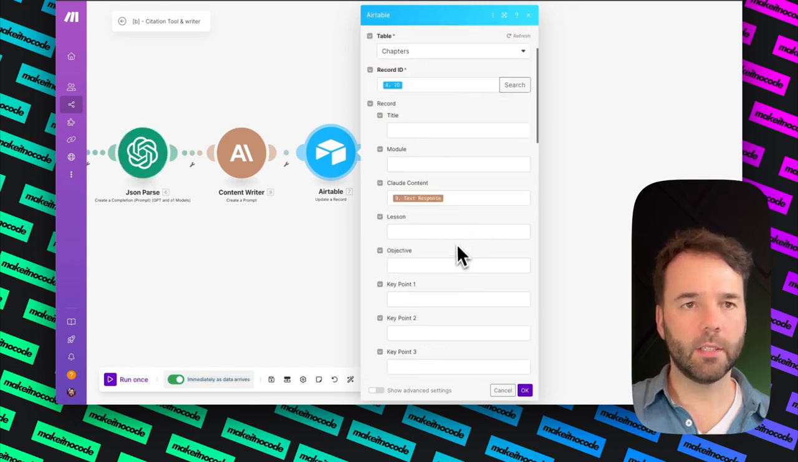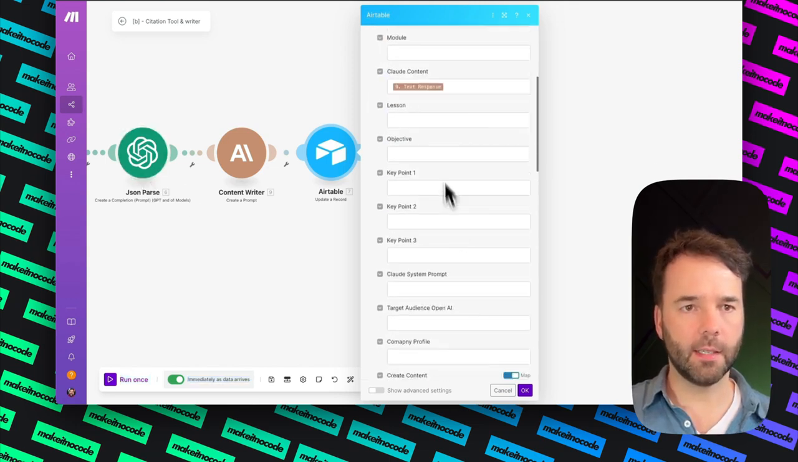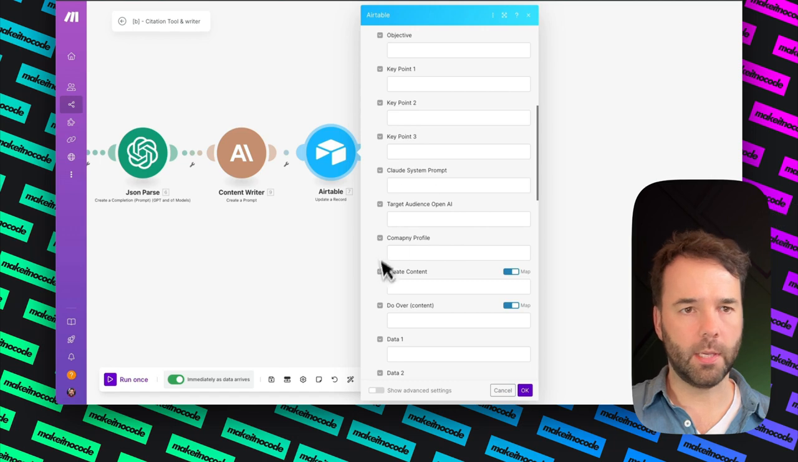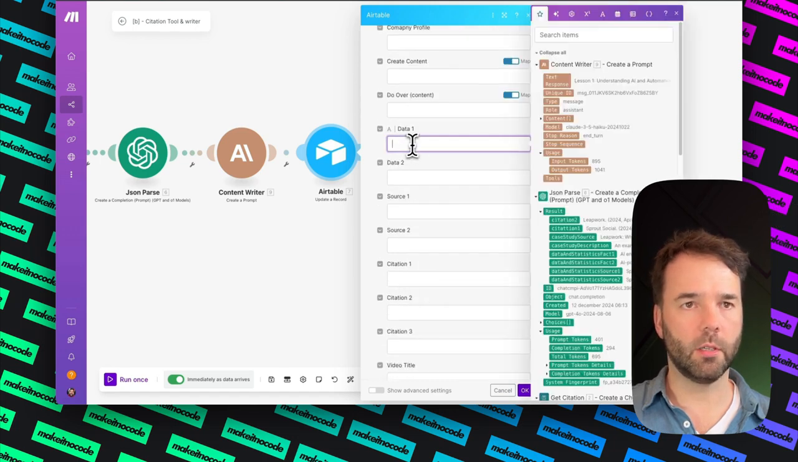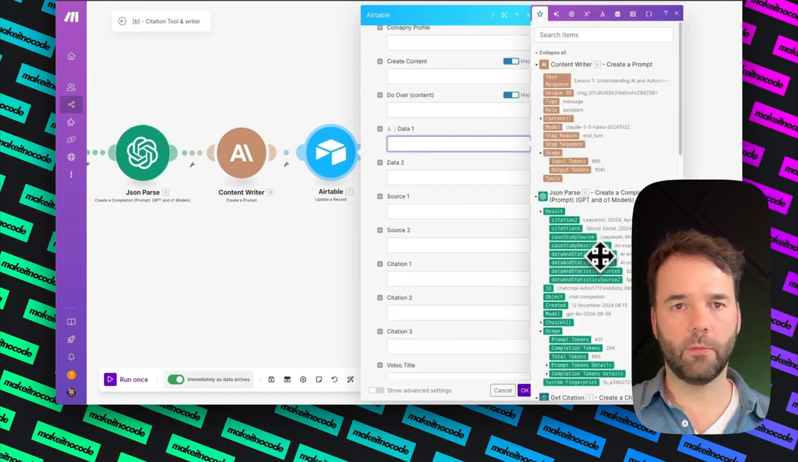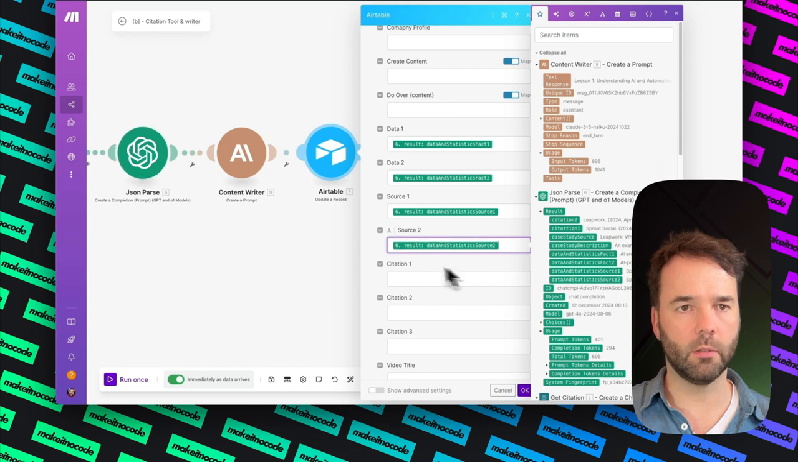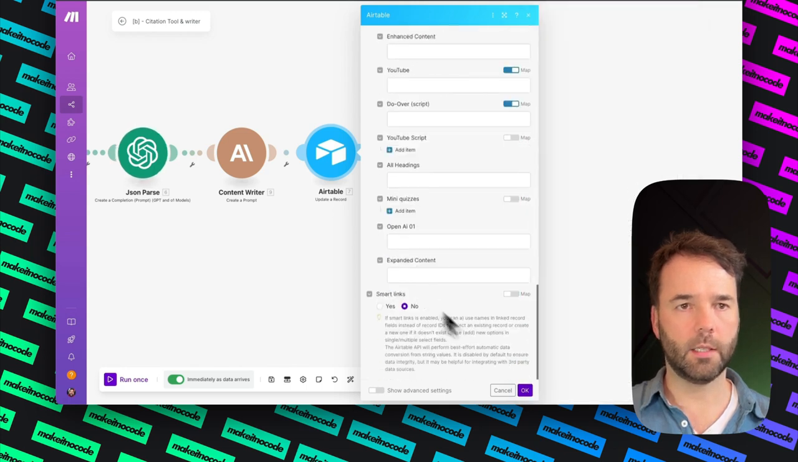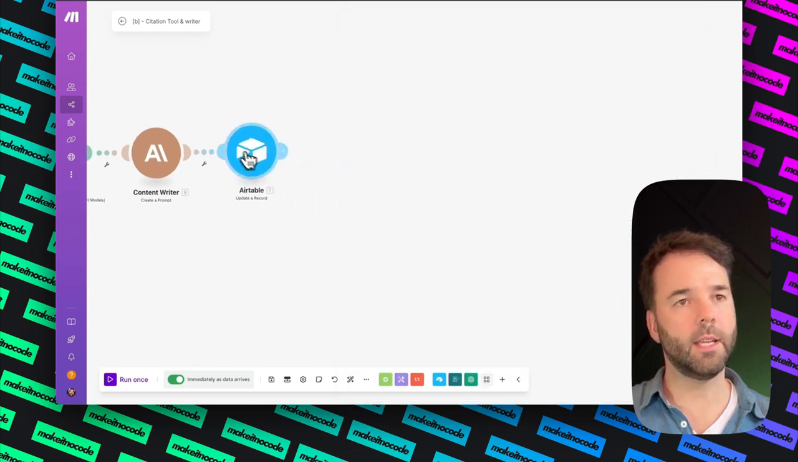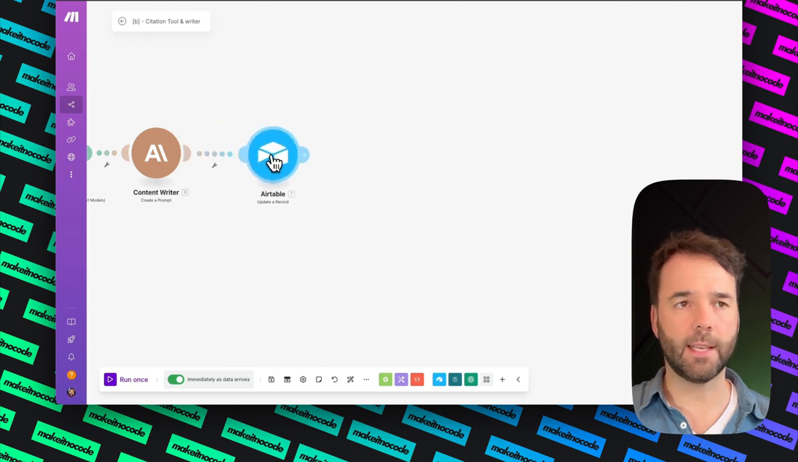The next thing I wanted it to do was to have the data. That would be the date, and that would be data 1, 2, 3. So here I'm going to go for fact number 1, fact number 2, source number 1 and source number 2. Then that's it for those. So I'm sending it all back to my Airtable right here.